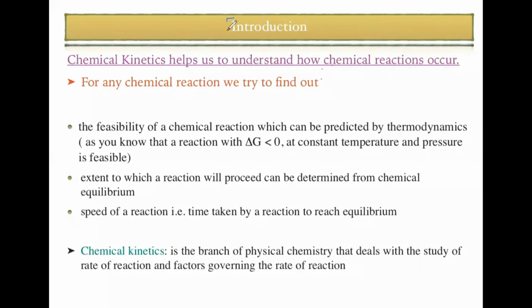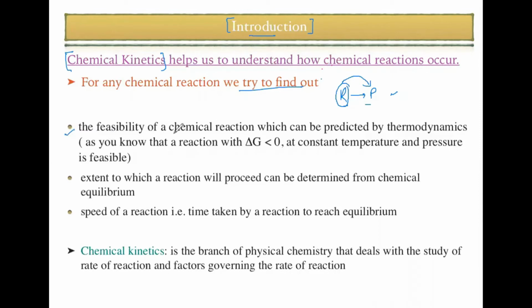Now let us talk about the introduction of the topic. As we know, reactant is converted to product, so we need to find out whether this reaction is possible or not. Chemical kinetics helps us understand how the reaction is going to occur. That means when the reactant takes part in the chemical reaction, how it is going to give the product, whether it is a slow reaction or a fast reaction, or whether the reaction is possible or not.